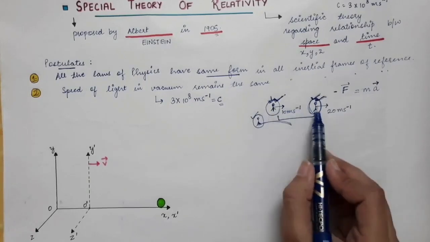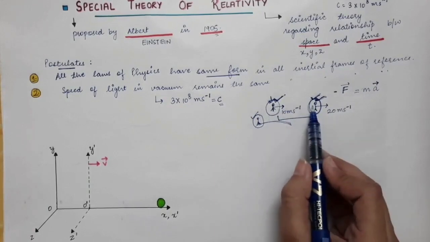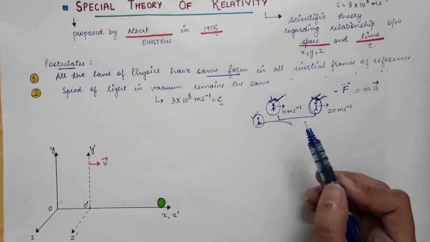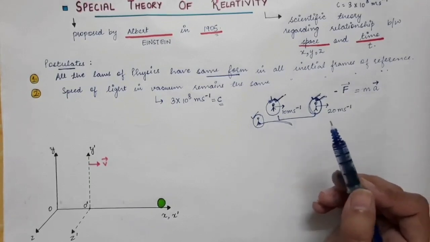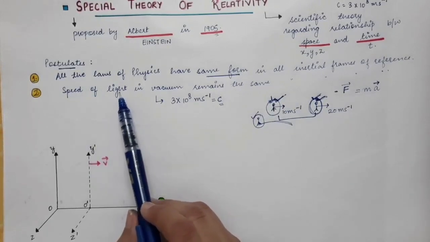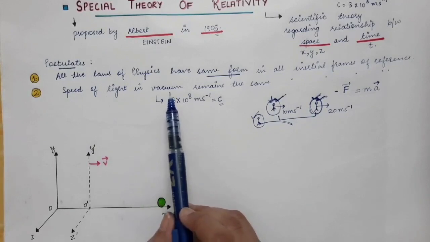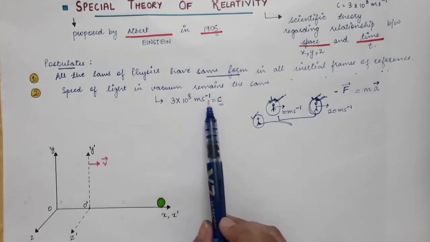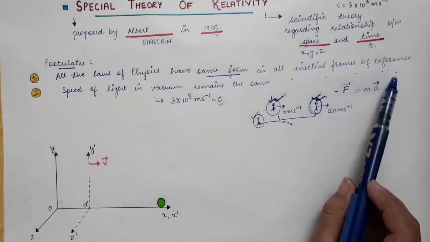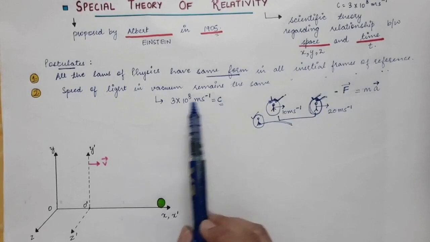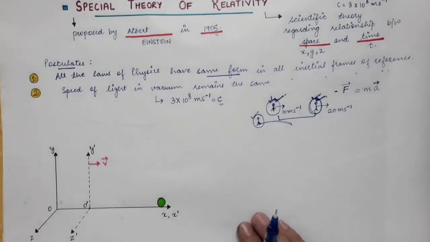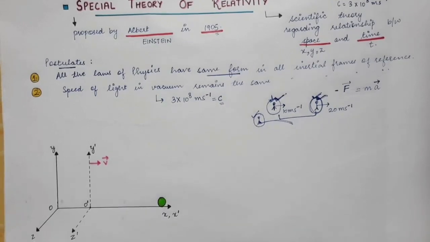So if you are changing your frame of reference, you can see that the velocity changes. The velocity that you observe of another object changes. But the speed of light remains the same. The speed of light, which is in vacuum, that is 3 into 10 power 8 meters per second, remains the same in all inertial frames of reference. So speed of light will remain the same, it will not change. So this is the second postulate of STR.